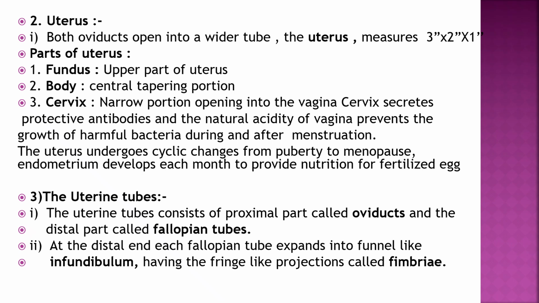The next part is the uterine tubes. The uterine tubes consist of a proximal part called oviducts and a distal part called fallopian tubes. At the distal end, each fallopian tube expands into a funnel-like infundibulum, having fringe-like projections called fimbria to catch the ova that are released in ovulation.